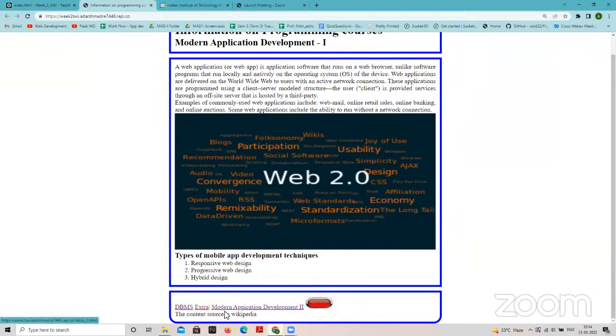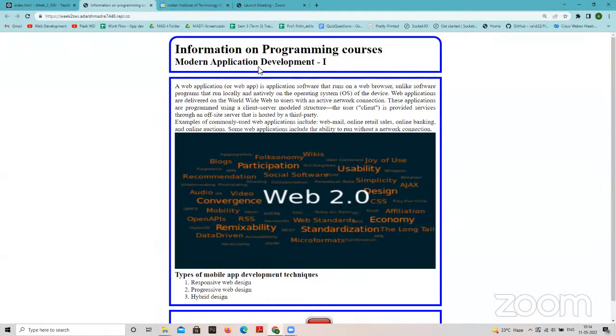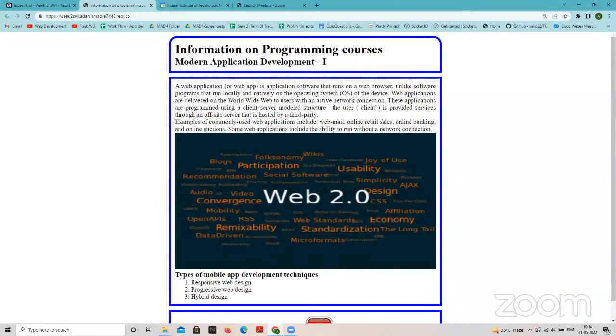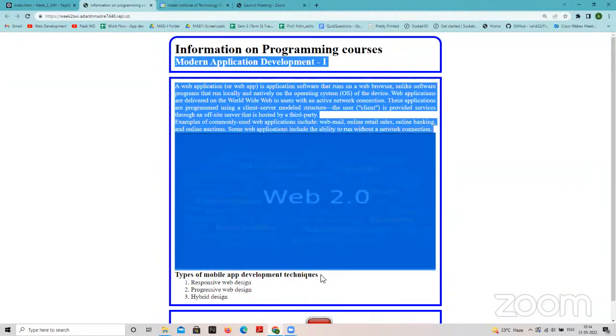Now in these links, additional information can be something that redirects you to the same page on Wikipedia. For example, let's say I have this course, modern application development 1, and this is the information that I've put through the form, from here till here.